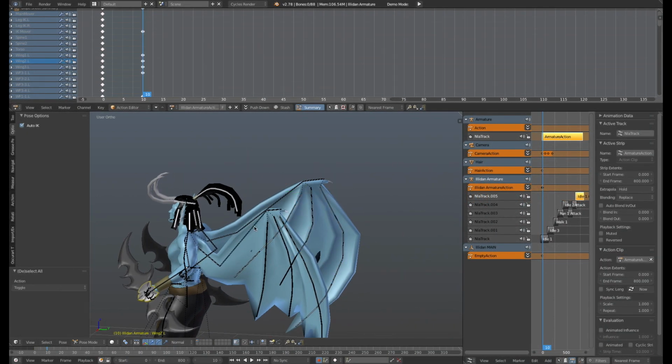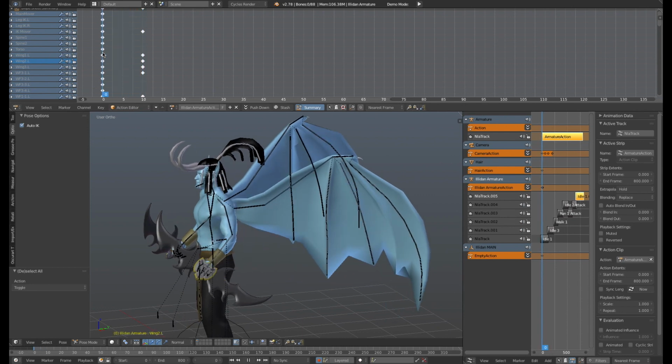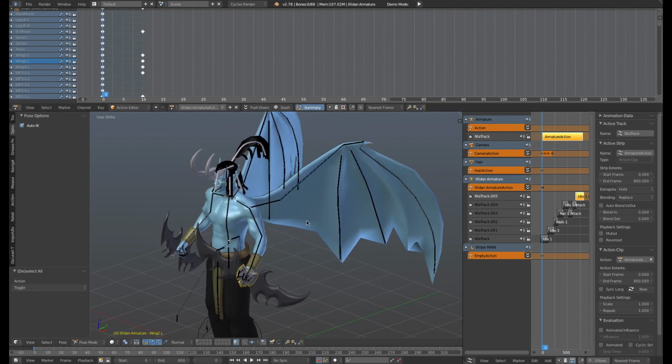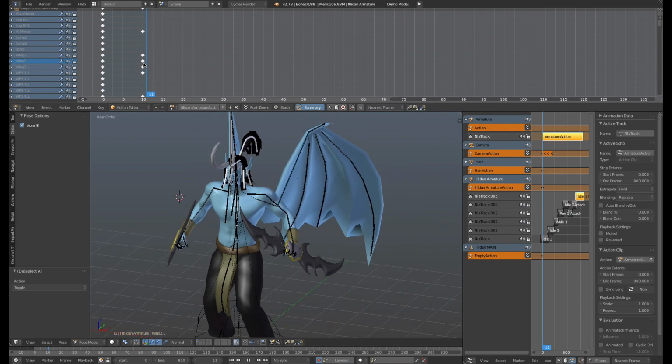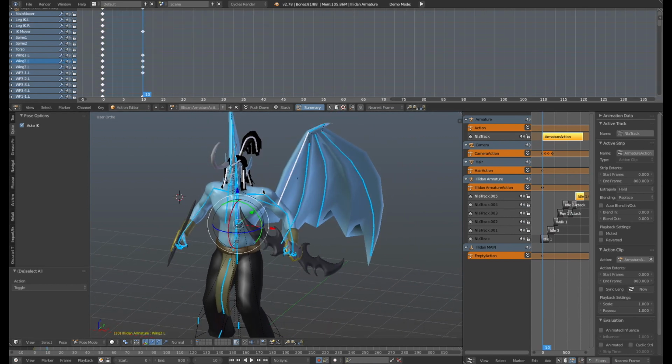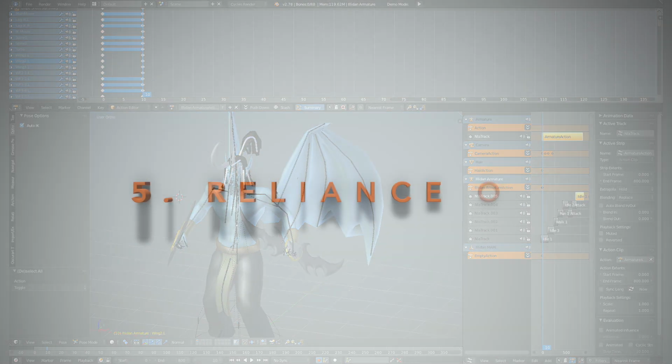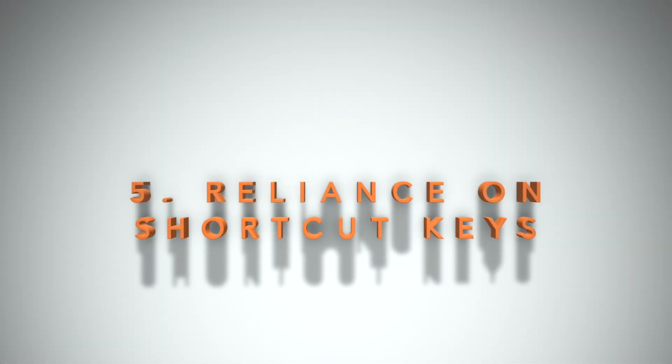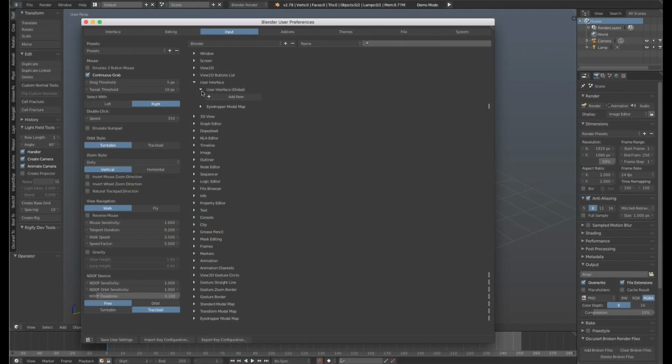I've attempted to introduce Blender to friends and coworkers who see what I've worked on and are intrigued. I petition them to download Blender. Hey, it's free, what can you lose? Apparently you're mind. So far my success rate has been 0%. If you're new to Blender, it's not very inviting, in part because of number 5. If you don't know the shortcut keys, you're screwed.